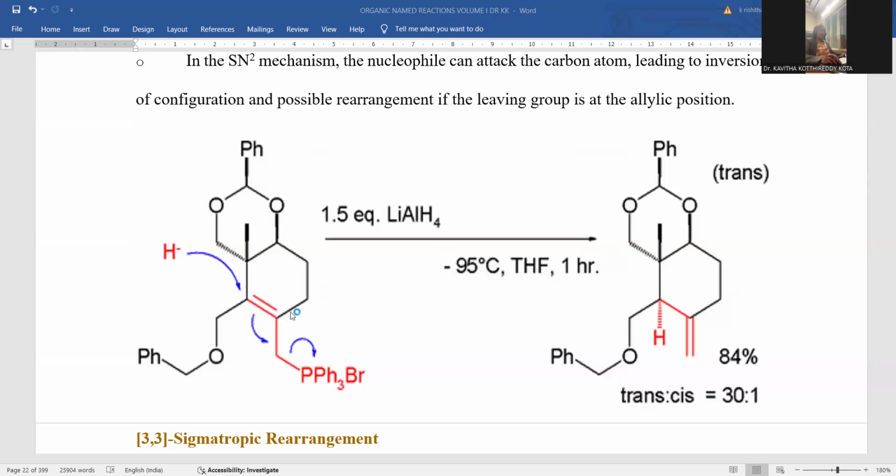Here is the hydride group attachment. That hydride is coming from the back end, where you can notice the dotted line bond. Whenever this pi bond is moving toward this side, here is the double bond origination. A new double bond is generated. A combination of cis and trans isomers is possible. This kind of product formation is in terms of the SN2 mechanism of allylic rearrangement.